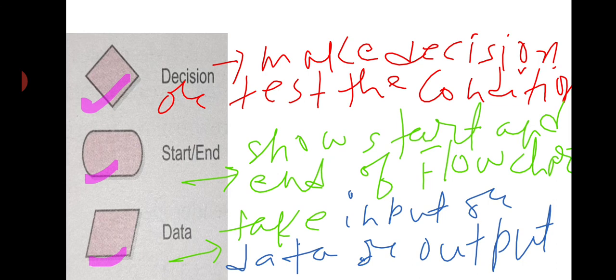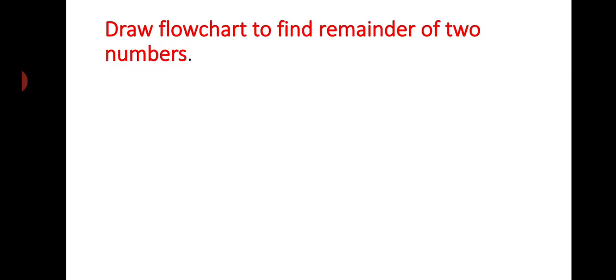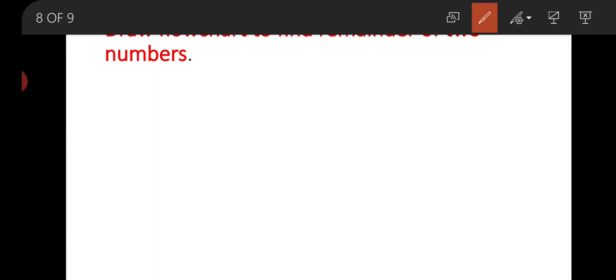Now we are going to see the next: draw a flowchart to find the remainder of two numbers. We are going to define the flowchart for the same algorithm of finding the remainder of two numbers. Now there are some more symbols used in flowcharts, like this one, used as the connector.